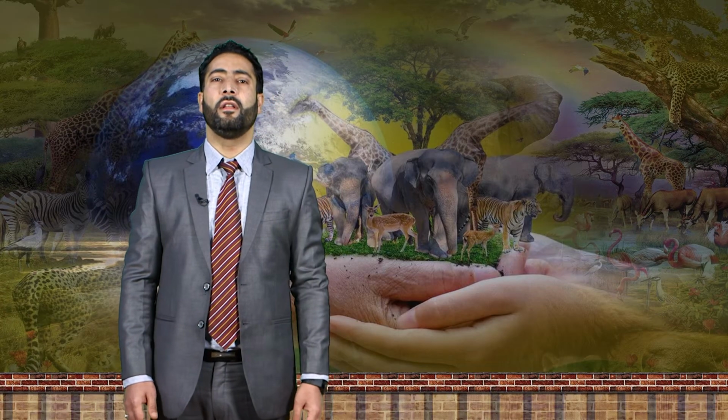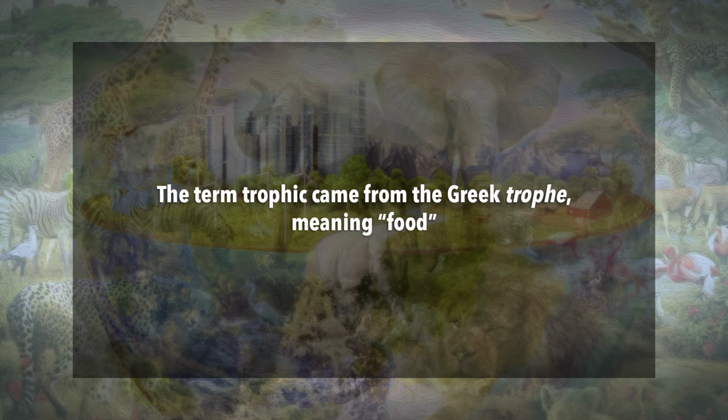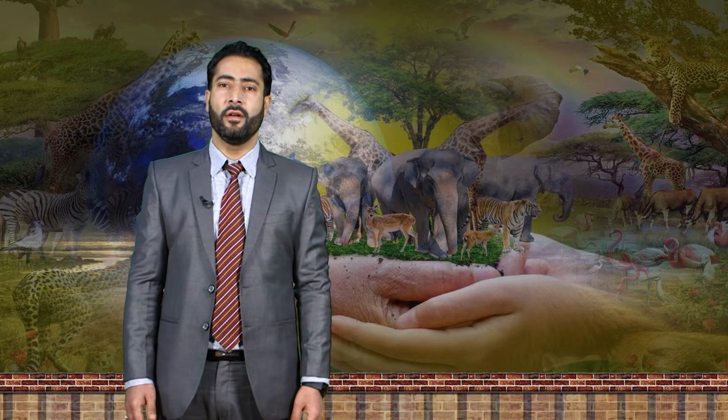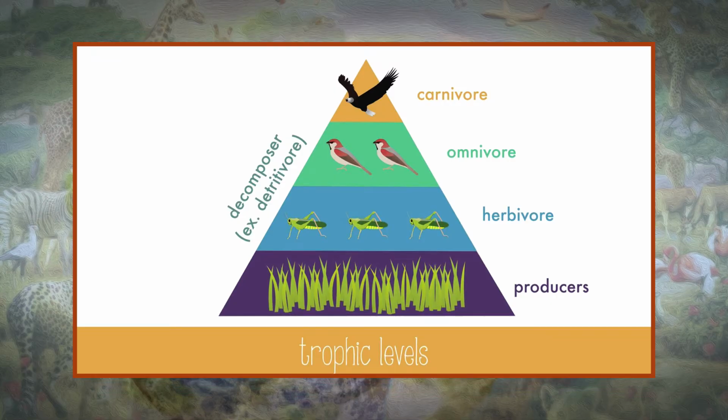First of all, let us discuss the concept of trophic level. The term trophic came from the Greek trop, meaning food. A trophic level refers to a level or a position in a food chain, a food web, or an ecological pyramid occupied by a group of organisms having a similar feeding mode. The trophic levels are shown in a series or a succession to represent the flow of food energy and the